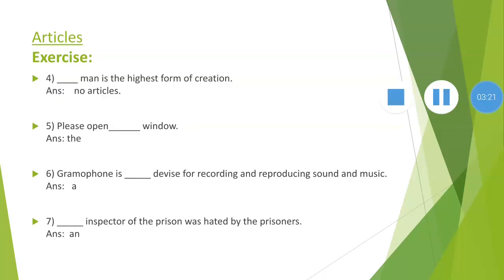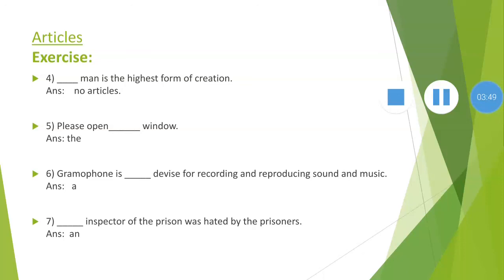Number 4. Man is the highest form of creation. In this example, man is used in a common or general sense, indicating the community. That's why we do not use any article in this example. Number 5. Please open the window. Open the window, we use the article the in this example.